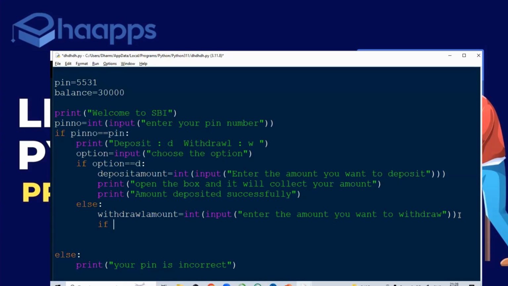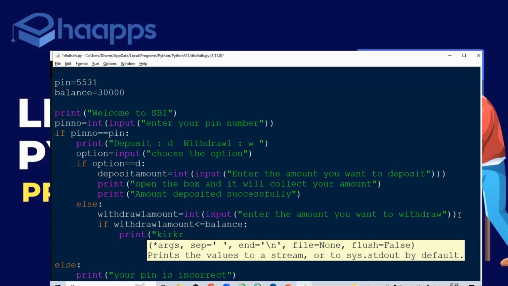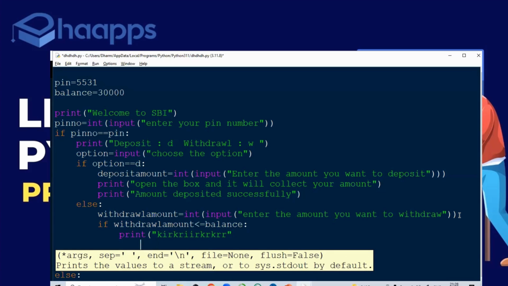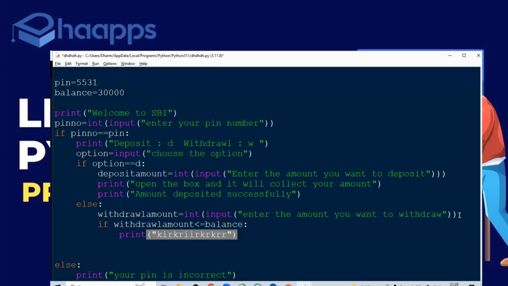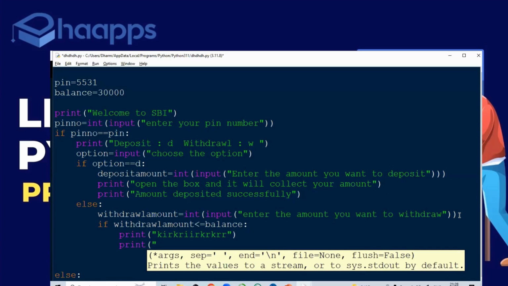Now, if the withdrawal amount you're asking from the ATM is less than or equal to balance, then you get that kirikir sound, the ATM kirikir sound, and it will print that amount withdrawn successfully.